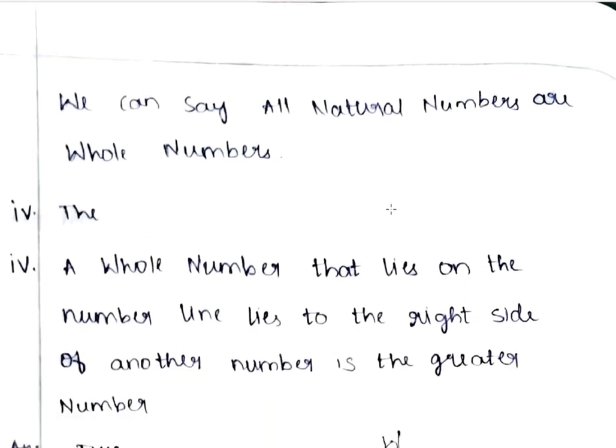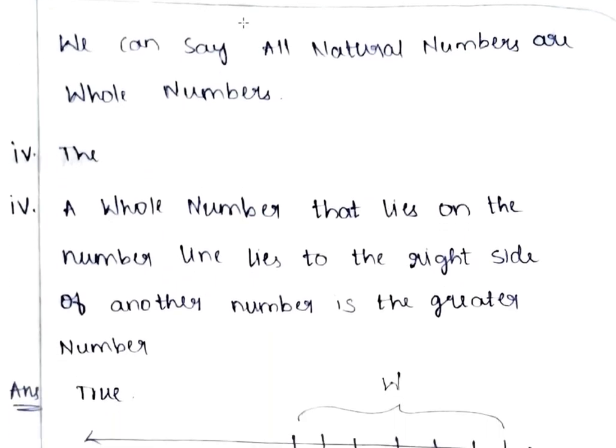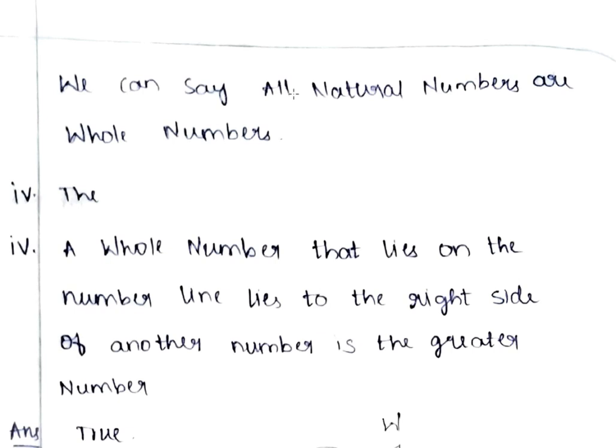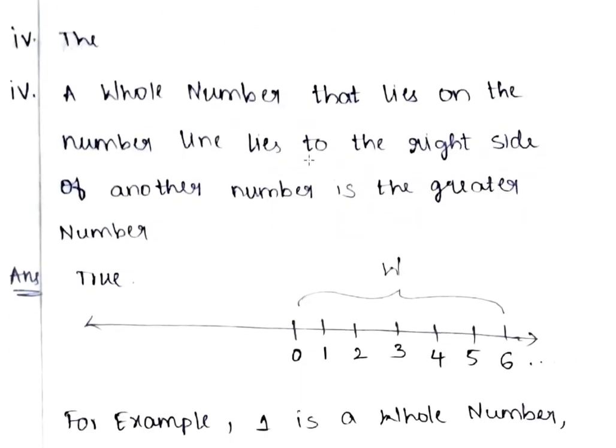And the next bit is also like a definition. We can say all natural numbers are whole numbers, because whole numbers start from 0, 1, 2, 3 and so on, and natural numbers start from 1, 2, 3 and so on. So all natural numbers are whole numbers, but we cannot say all whole numbers are natural numbers, because whole numbers contain 0 and natural numbers do not contain 0.